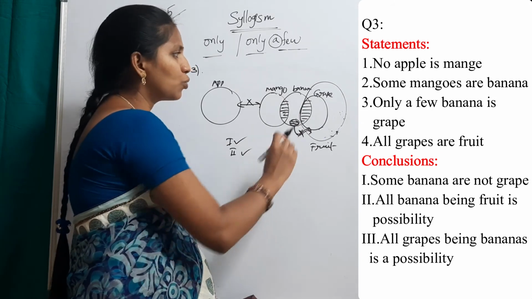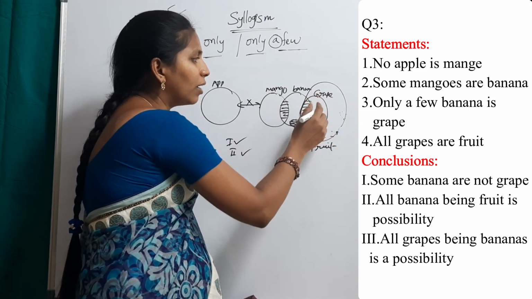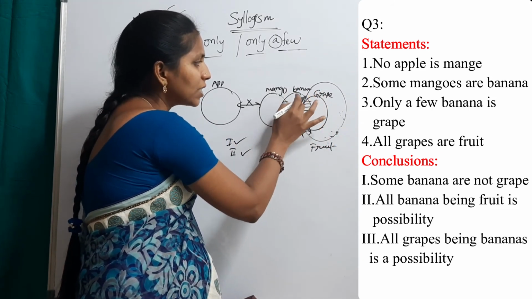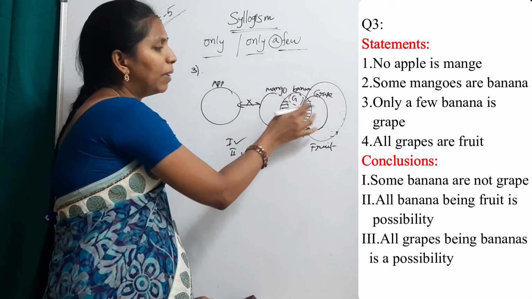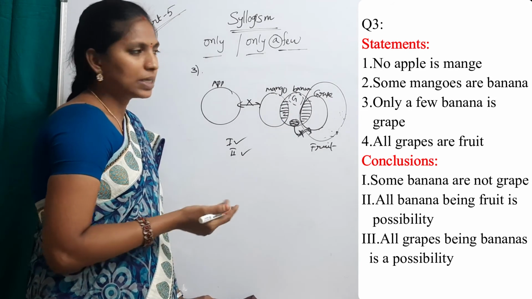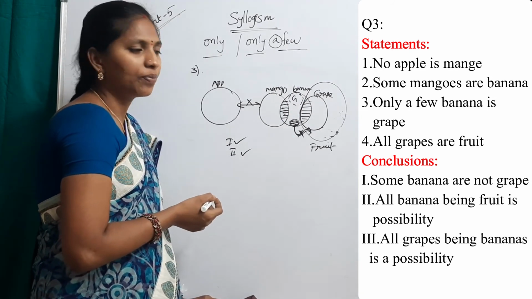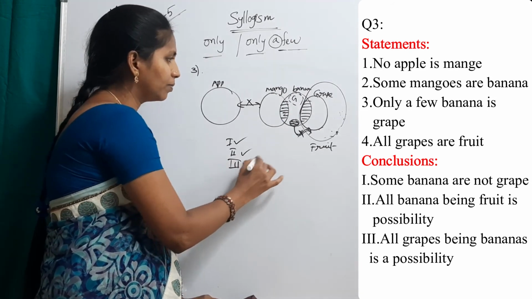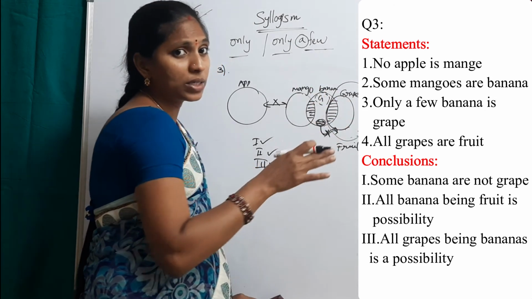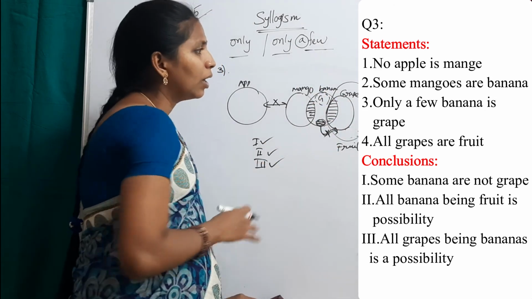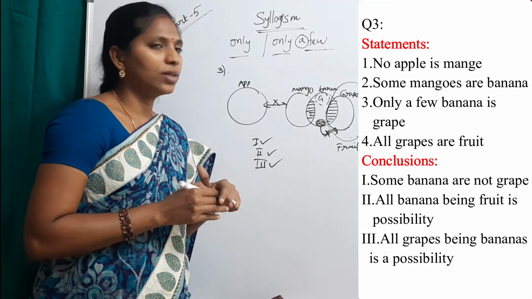Yes, that is true. We can draw this grapes circle in this banana. Third one, true. All three are true in this case.